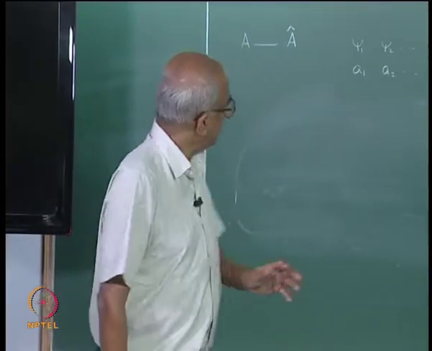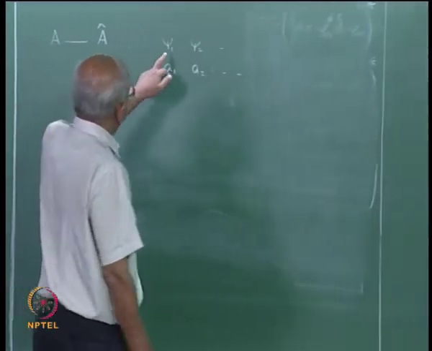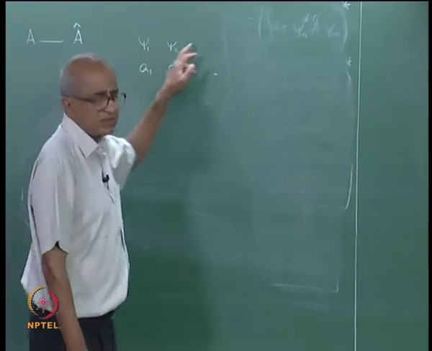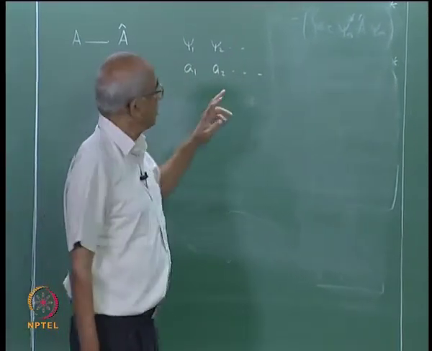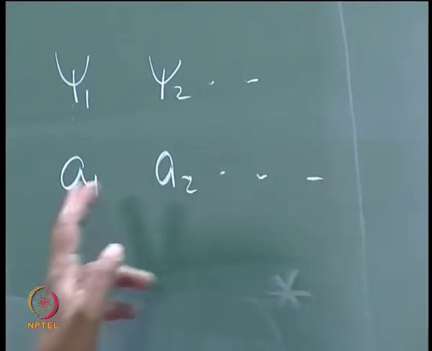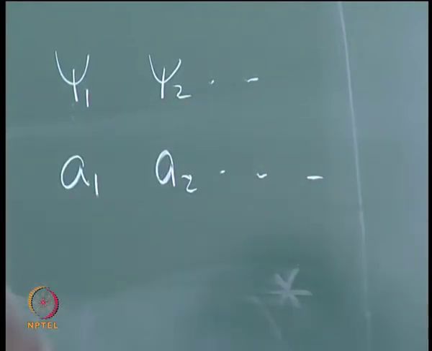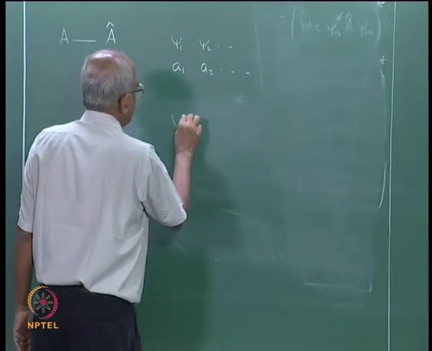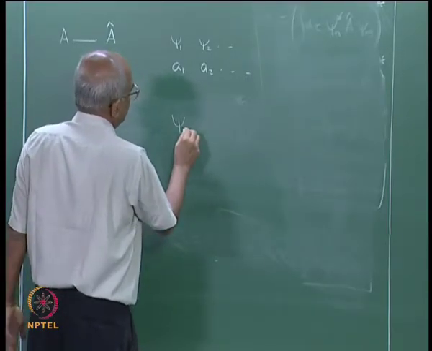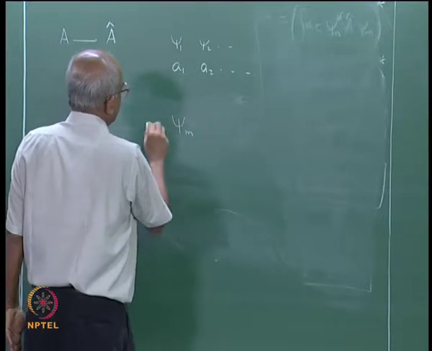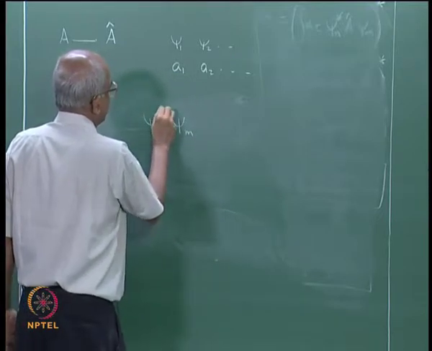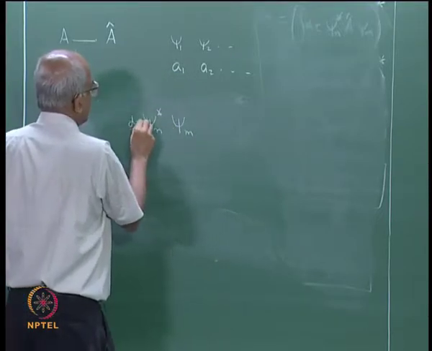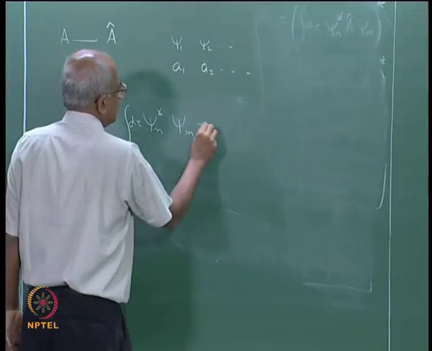And that operator will have eigenfunctions which we have denoted by the symbols psi 1, psi 2, psi 3, psi 4, etc. And the corresponding eigenvalues are A1, A2, A3, A4, etc. And further, I will assume that if I took any eigenfunction, maybe the mth eigenfunction, and multiplied it by the nth eigenfunction and integrated over the entire space,